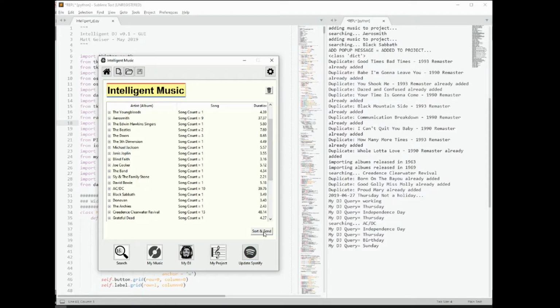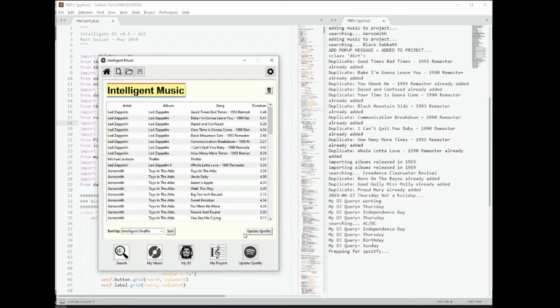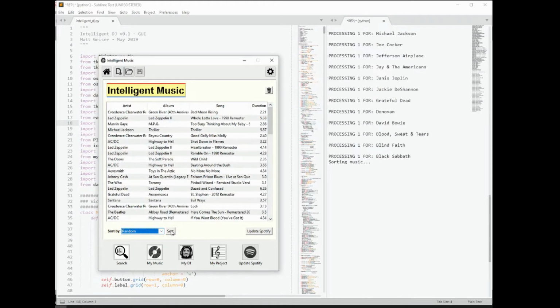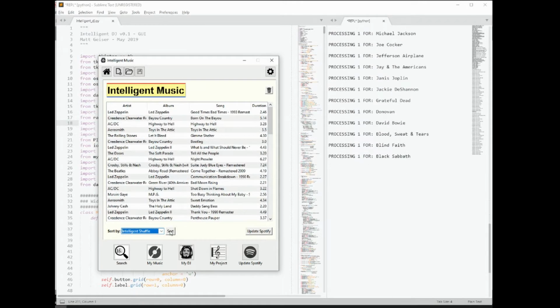Of course, the final steps here are to sort the list and create the playlist in Spotify. So when I take a look to do that, I've got my intelligent shuffle. It'll do the first, last, middle sort to get things as far apart as possible. That one still works great. And I introduced just the typical random sort. You could do that as well. And you could decide you didn't want to sort it. We'll intelligently shuffle this one just to let it go.